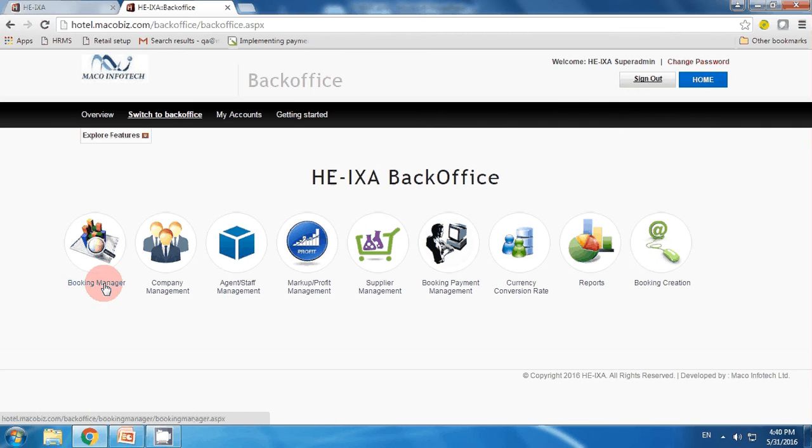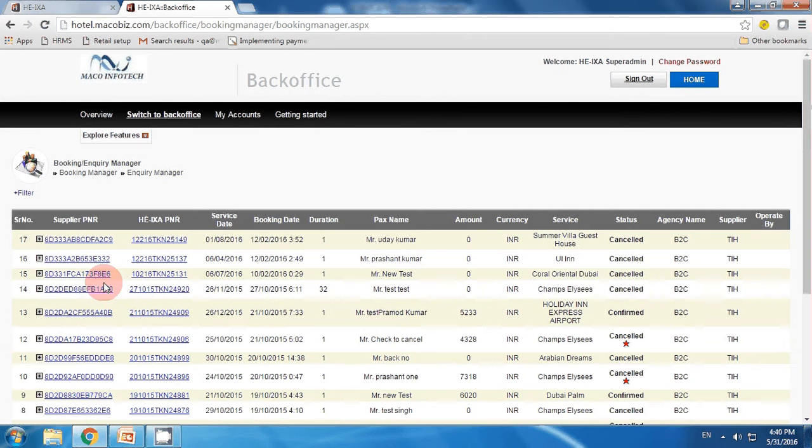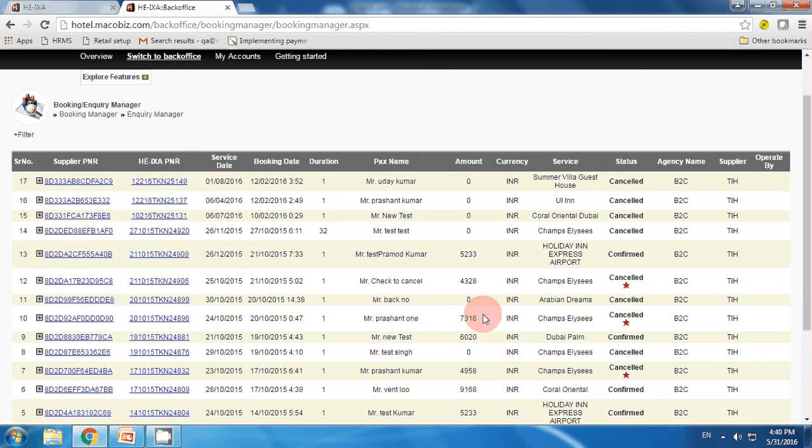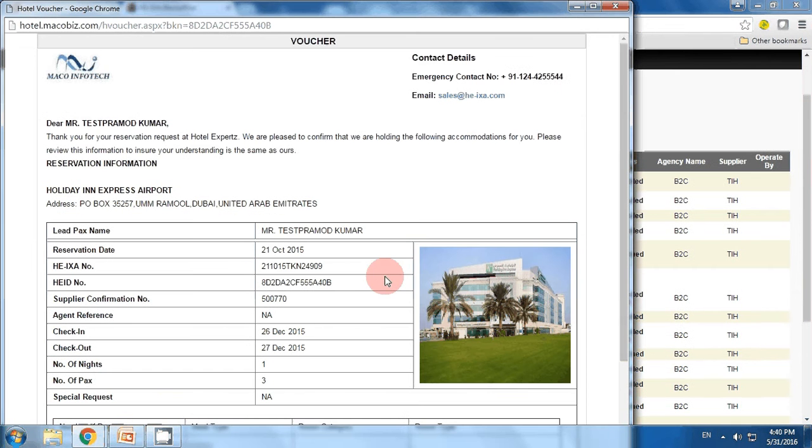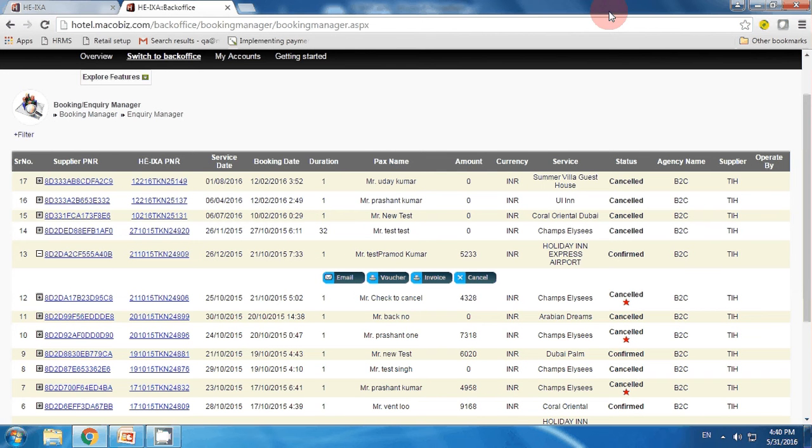Here the first option is booking manager, in which you can check all your bookings and all your customers here, whether they are confirmed or cancelled. If you want to check the invoices and vouchers of any of the confirmed bookings, you just click on this, click on the option of voucher and you will get a PDF of your vouchers. Similarly you can get the invoices, and if you want to resend the email you just click on email and an email will be resent to your customer.